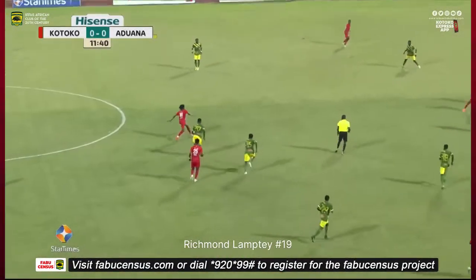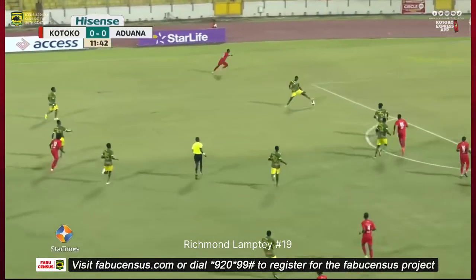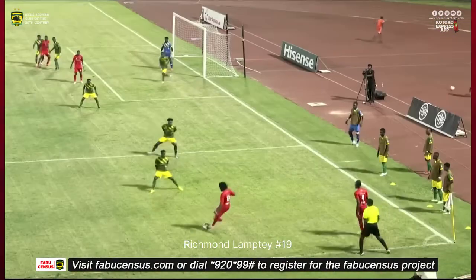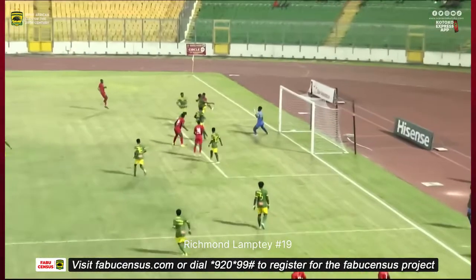Middle. Kotoko keep the ball to themselves. Gets Lamptey now. He's got space in front of him. Tries to catch through in the middle. That was a mistake. Attacking play from Asante Kotoko, resulting in a corner.